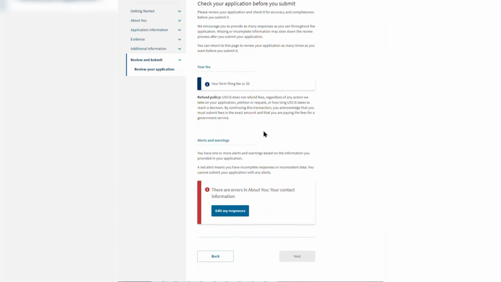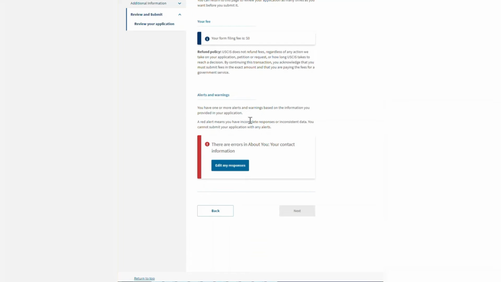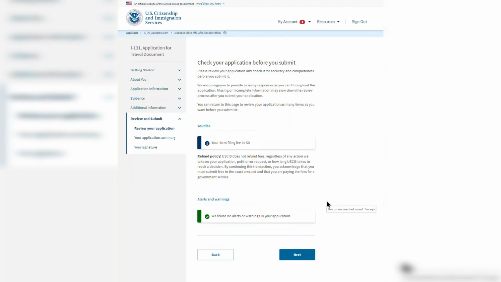In this section of your form, the system could issue an alert based on the information you provided in your application. If you have a red alert, you will not be able to submit your form until you provide the information we are asking for on the form. In this case, you will choose Edit My Responses. Then you can go back to that section of the form and provide the missing information. When you are finished, you will go back to the Review and Submit section of your online form. If you see a green alert, this means the system did not find alerts or warnings in your application, and you can continue to submit your form.